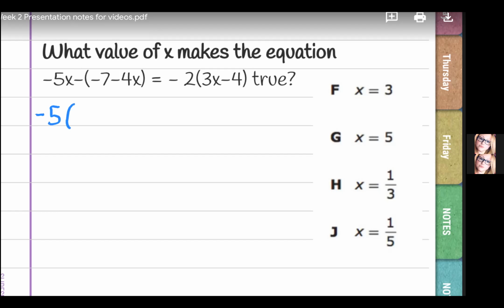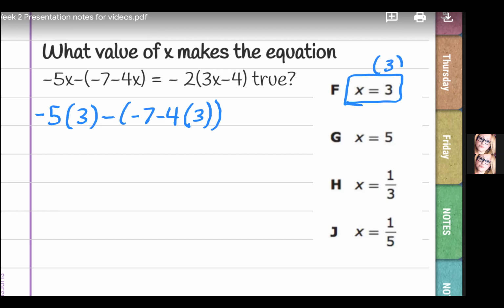You're going to put parentheses 3, because this is the one that we're looking at right now, minus 7 minus 4. Again, that x was there, so we're replacing it with a 3. And anytime you substitute in, you put it inside of a parenthesis. So for here, there was a parenthesis at the end, so that's why there's 2 parentheses here, because where that x was, I've got to do a parenthesis 3.